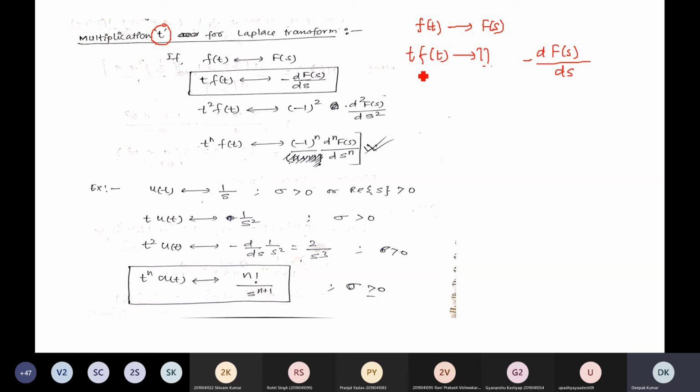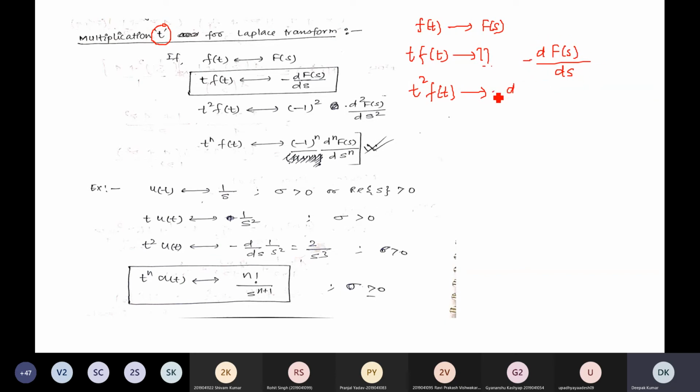If you multiply f(t) with t squared, the Laplace transform will be the second derivative, meaning the derivative of this term again.